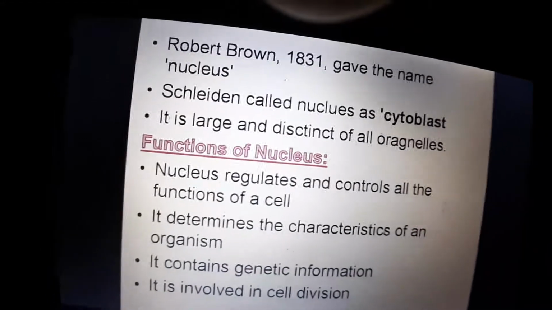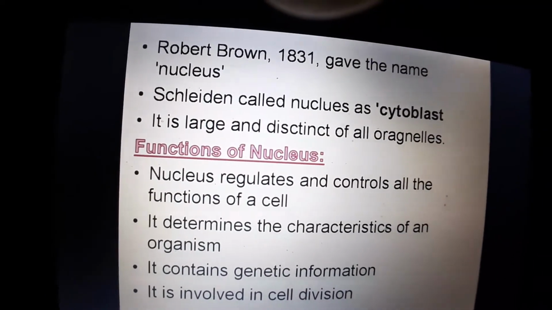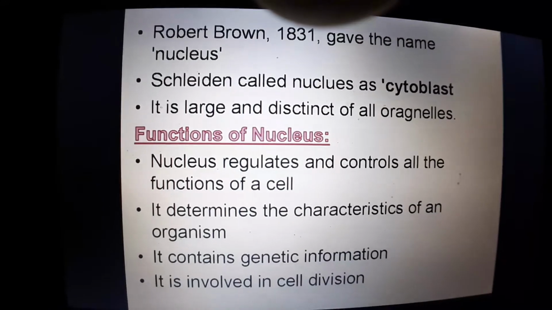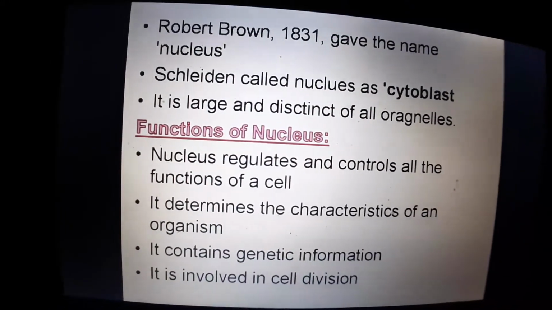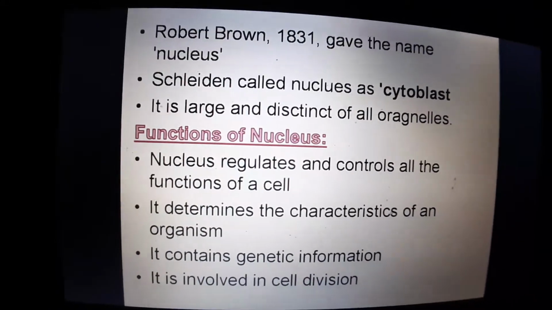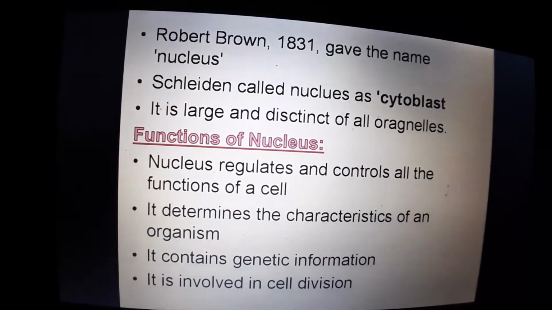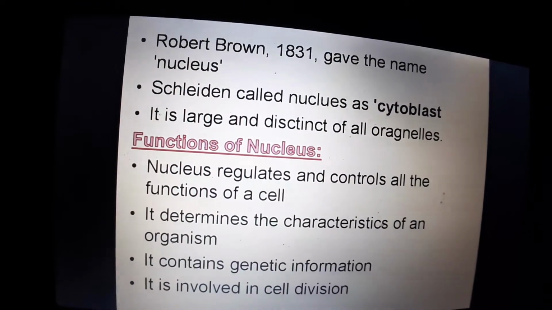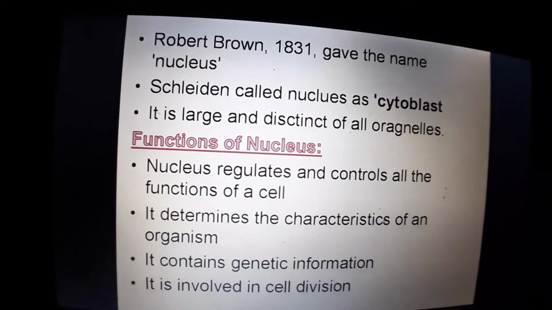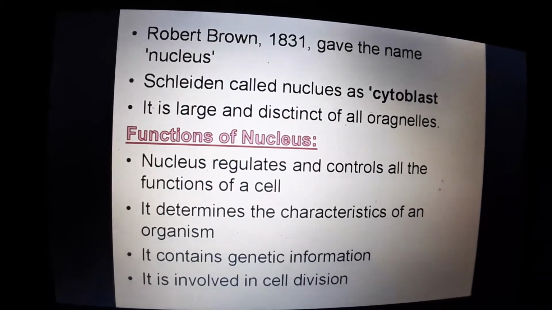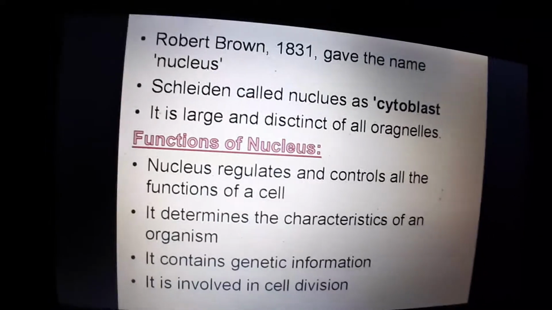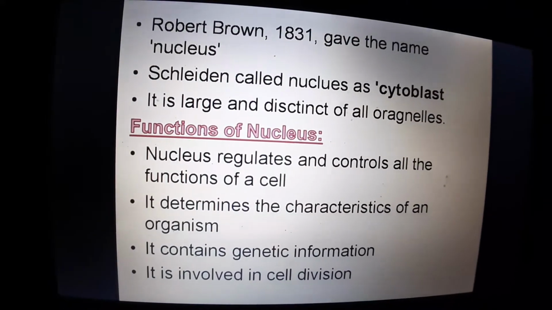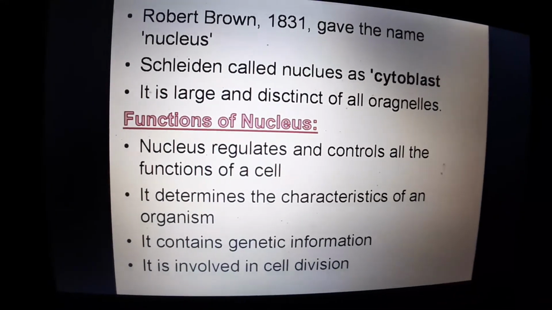Later, Schleiden named this nucleus a cytoplast, and it is the largest and most distinct of all cell organelles. Out of the mitochondria, endoplasmic reticulum, Golgi bodies, lysosomes and other structures, this is the largest of all the organelles.